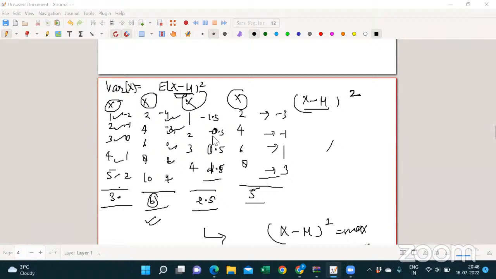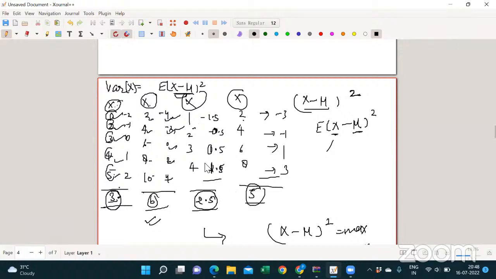What does variance tell us? It tells us the variation of the values of x from its mean. So just check the values of x for all options. The mean of this random variable x is 3, the mean of the second option is 6, for the third option it is 2.5, and for the fourth option it is 5.